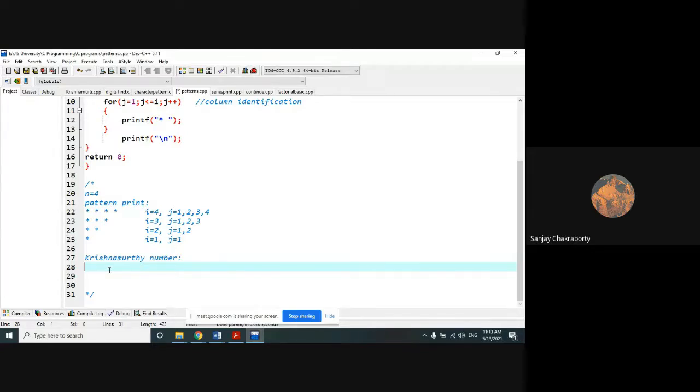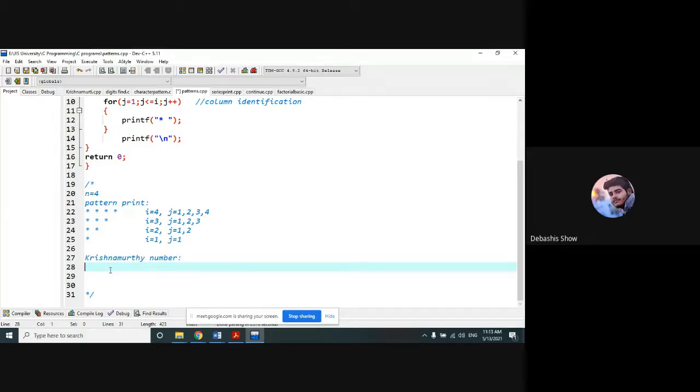For simplicity, take a cubic example with 3 digits, suppose 153: 1 cube plus 5 cube plus 3 cube returns the same number, 153. The summation of the cubes of the individual digits returns the same number for 3-digit Armstrong numbers.